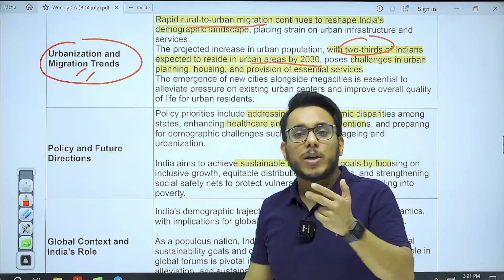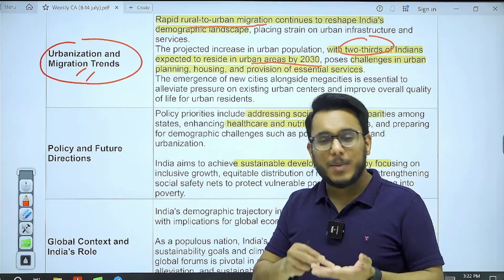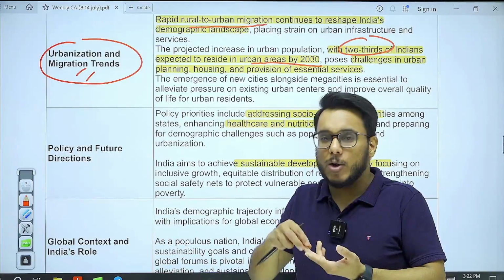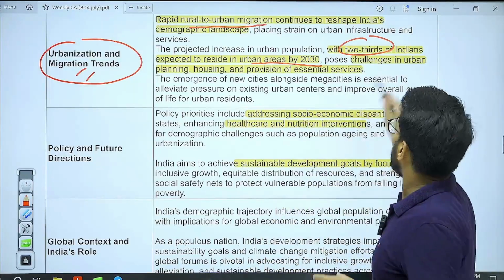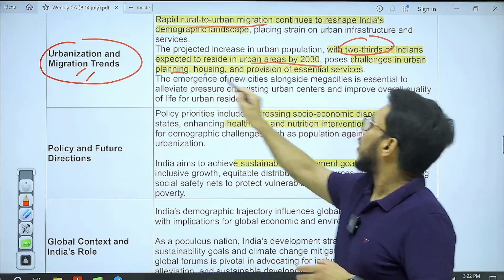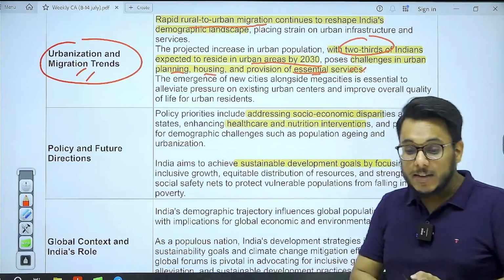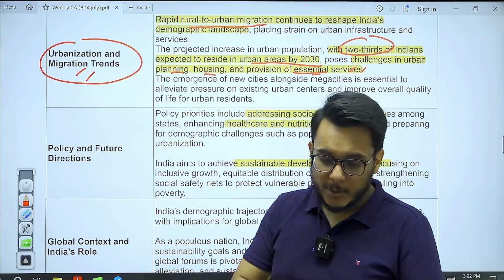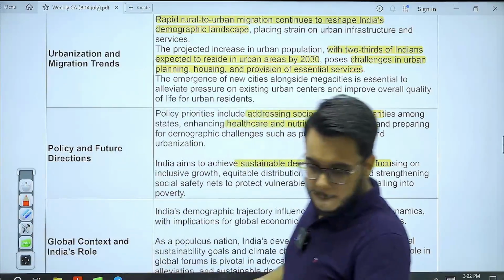Our cities are not equipped to deal with so many of the population. We don't have public infrastructure, we don't have roadways, we don't have the urban living spaces, we don't have accommodation. So it will put a lot of challenge on planning, on housing, on basic provision of essential services. So even in the planning, we need to accommodate all these particular things. Okay, then moving on.